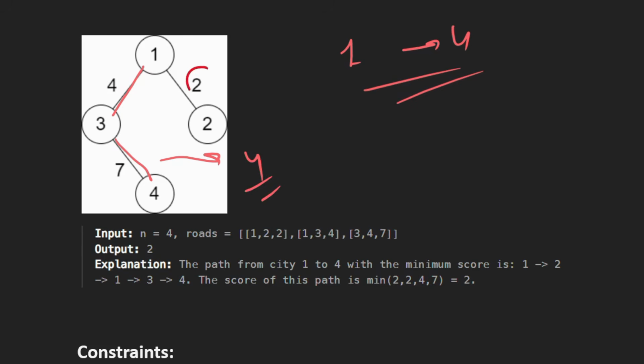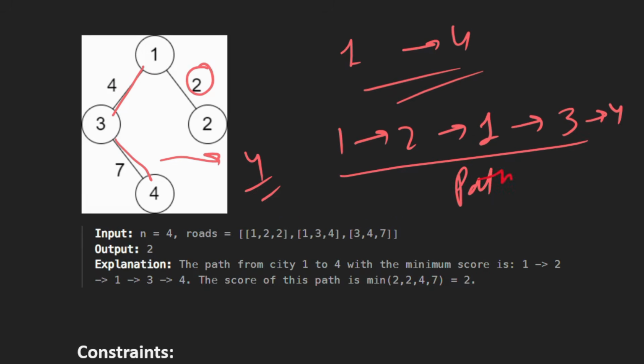But we see we have an edge here, 2, which is smaller than 4. So if we go from 1 to 2, then from 2 we go back to 1, and then 1 to 3, and then 3 to 4. So in this path what is the smallest edge? The smallest edge is 2, right? So 2 is our answer.